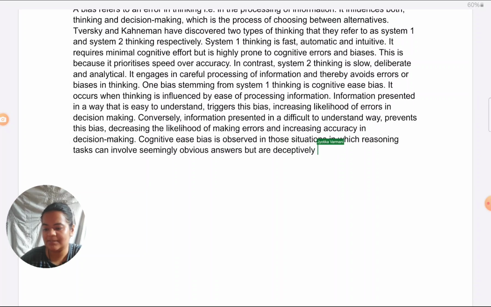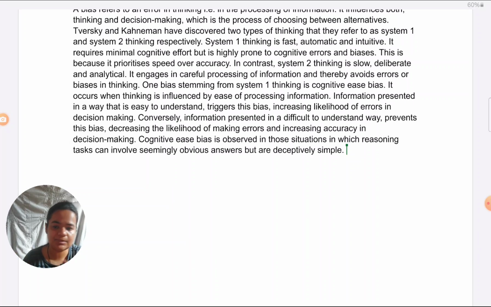Meaning I'm trying to say that answers might be easy to reach, but they require some thinking, as we had seen in the Alter and Oppenheimer study. Here I don't have to say in the context of the study, I have to say it generally. So without referring to the study as of now, I'm just explaining in general what is happening when this bias is triggered. So this is triggered when the answer seems obvious, but it's actually deceptive and requires deeper processing. It will not allow that deeper processing or that deeper reasoning.